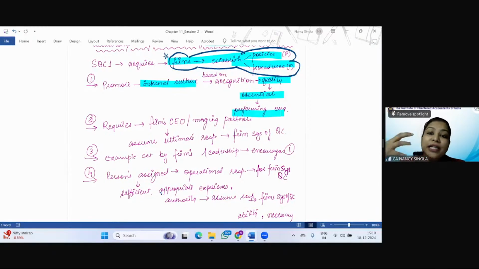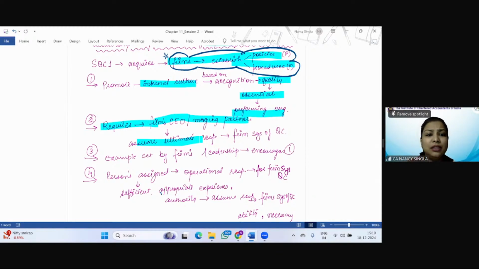So first of all, the internal culture should be such that it recognizes quality as essential in performing an engagement. The culture, the atmosphere within the organization should be such that quality is given utmost importance. So policies and procedures with respect to promoting an internal culture based on recognition of quality as essential in performing the engagements. How will that culture be created? The policies and procedures require the firm's CEO or the managing partners to assume the ultimate responsibility with respect to the firm's system of quality control.